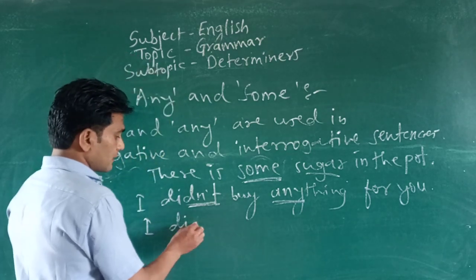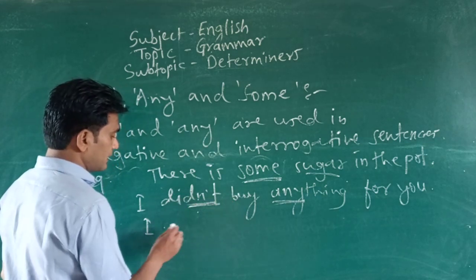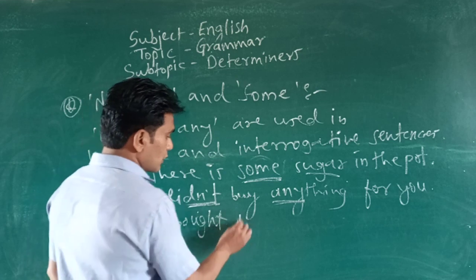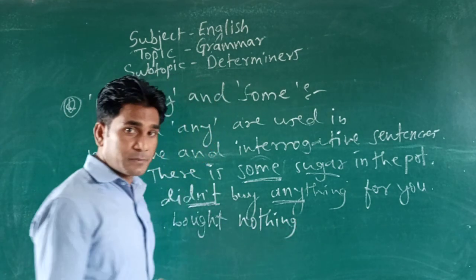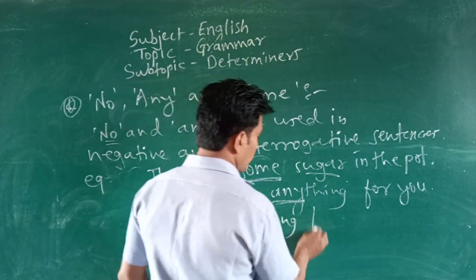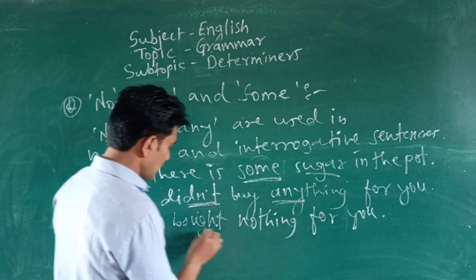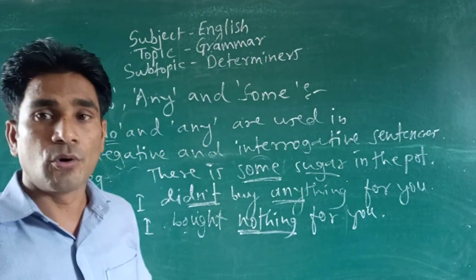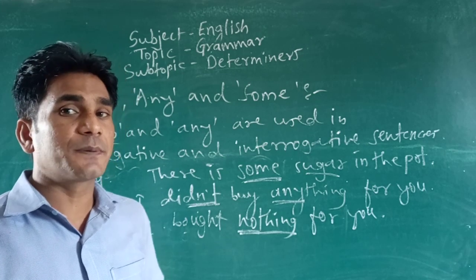Or if you want to say this sentence with no, then simply you can say did not buy equals bought. I bought no gift, or nothing, you can say. I bought nothing for you. So this is what I want to tell you, the difference between the use of any and no.